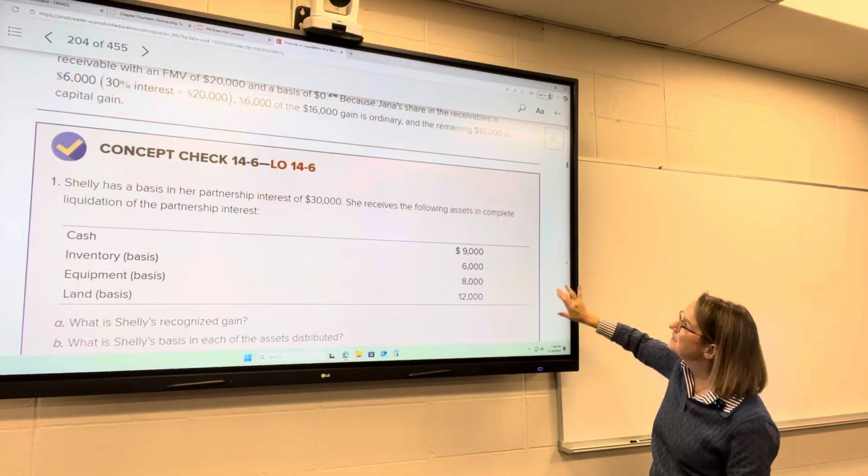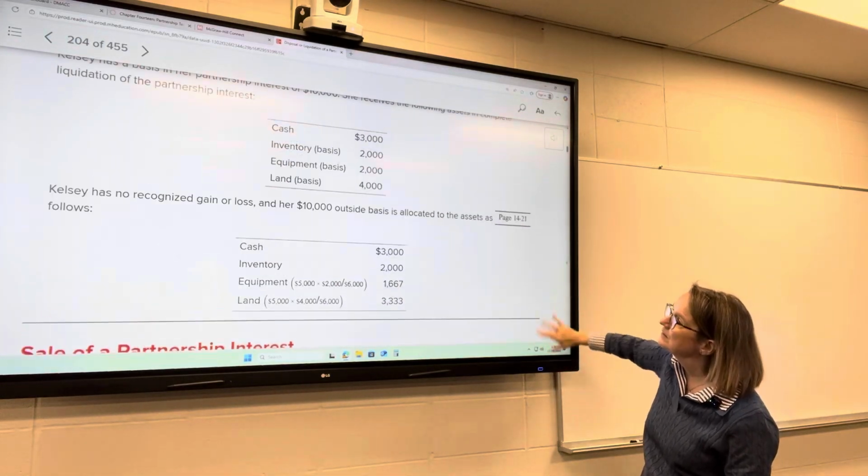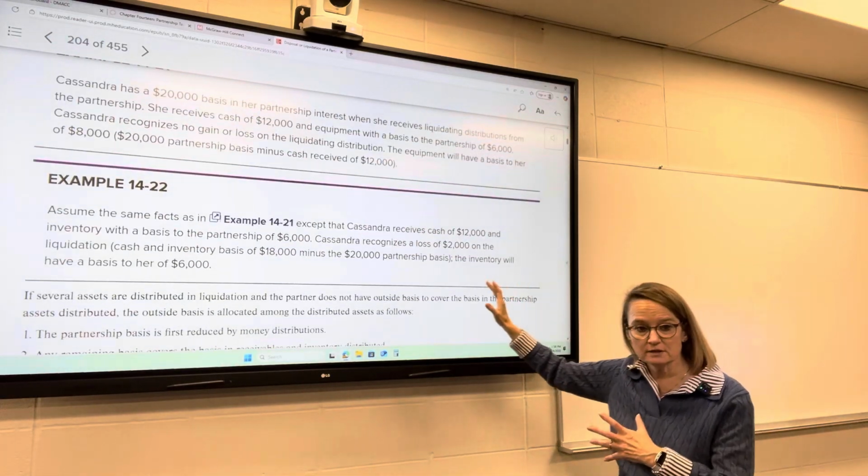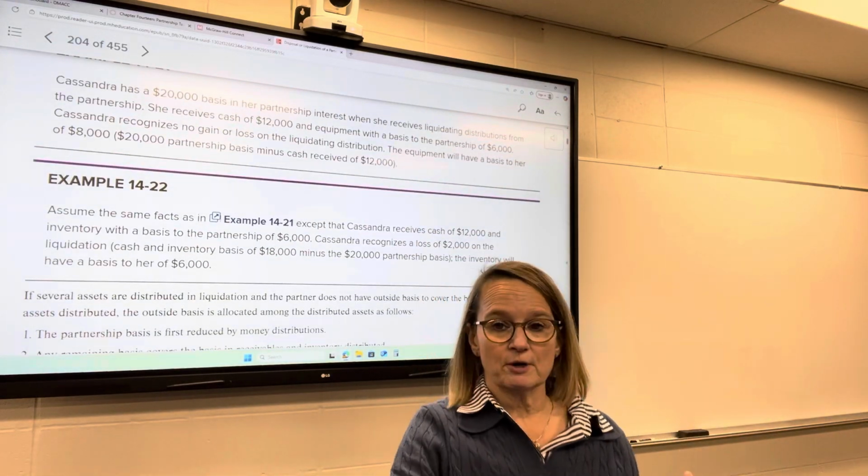All right, so that is a liquidation versus a sale of a partnership interest.